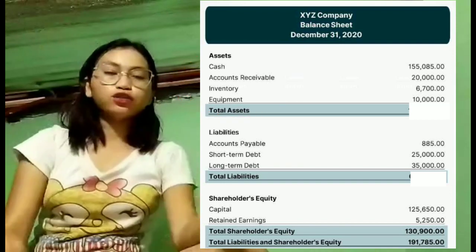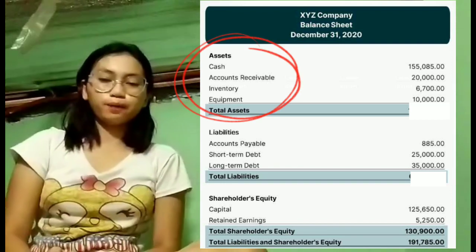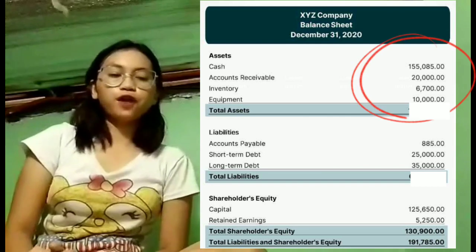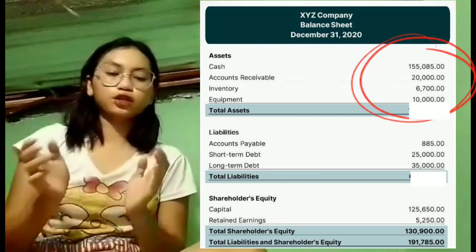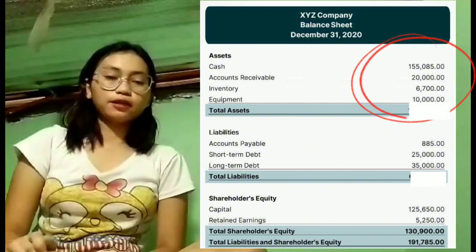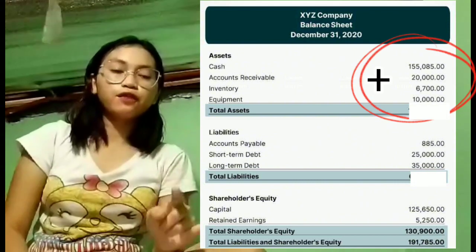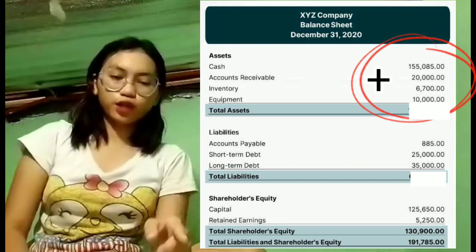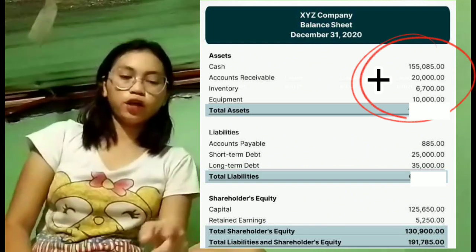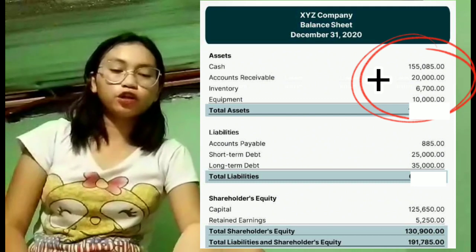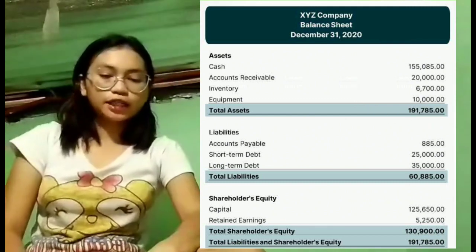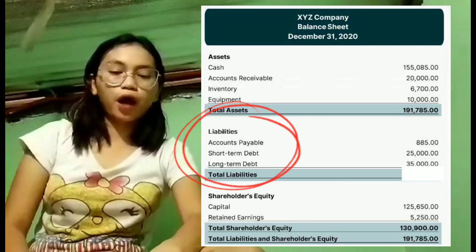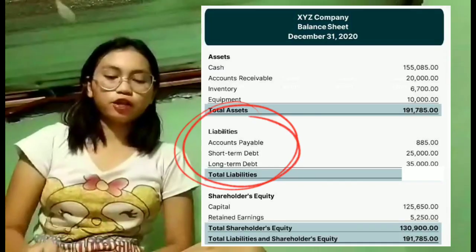For example, for assets, we have cash, accounts receivable, inventory, and equipment. Cash is 155,085, accounts receivable 20,000, inventory 6,700, and equipment is 10,000. So we add 155,085 plus 20,000 plus 6,700 plus 10,000. So the total assets is 191,785.